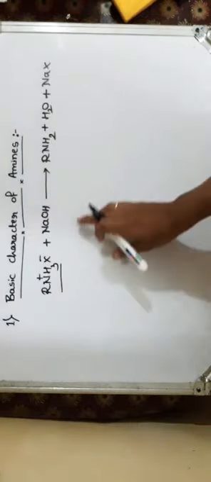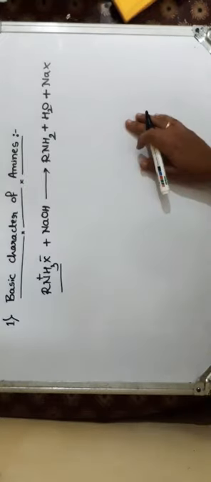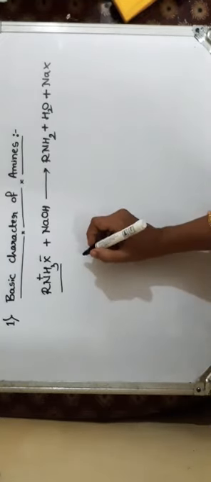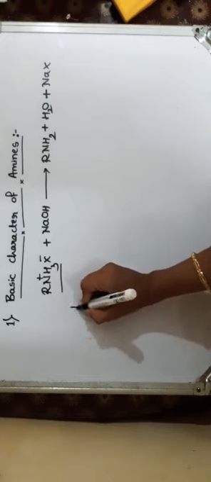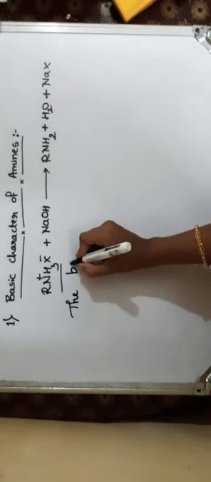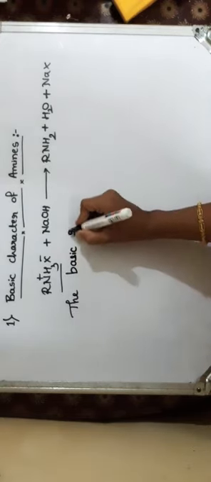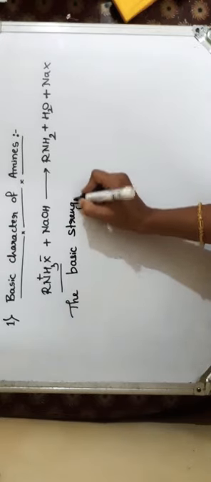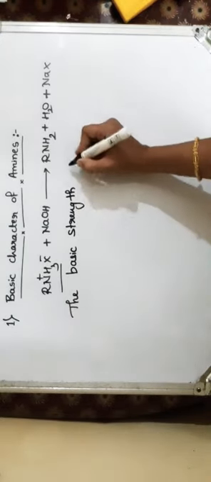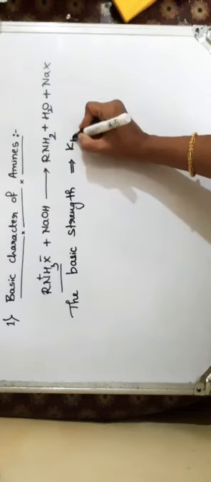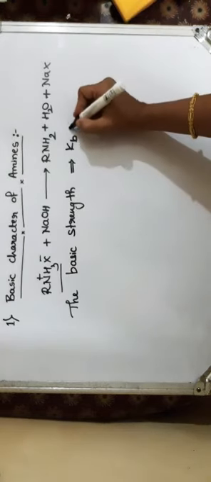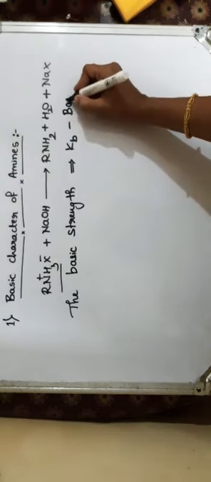The basic strength of these amines is determined by the basicity constant Kb. The basic strength of any base is determined by its Kb value. Kb is nothing but the basicity constant.